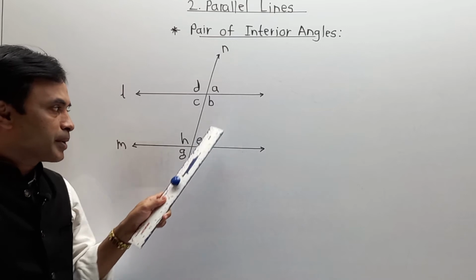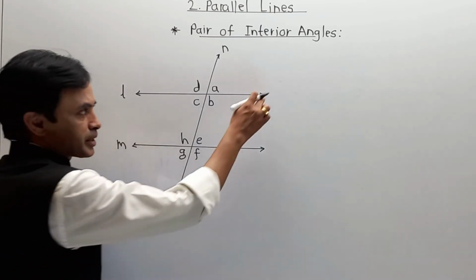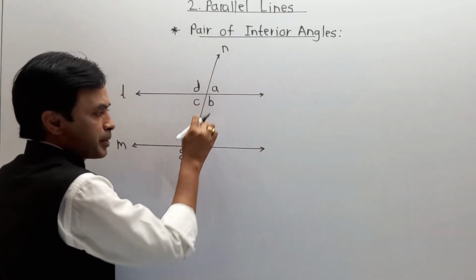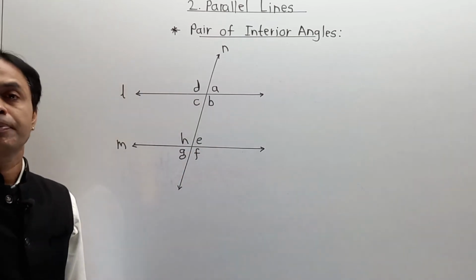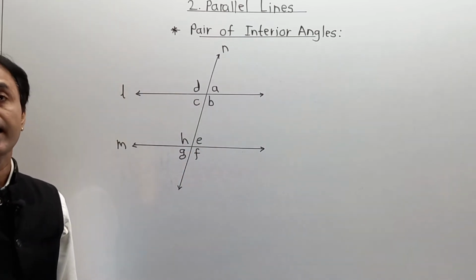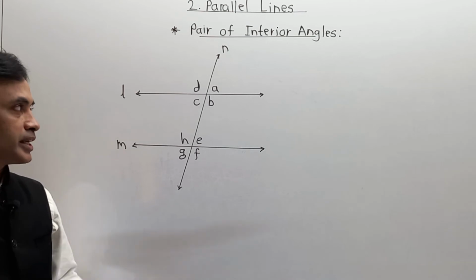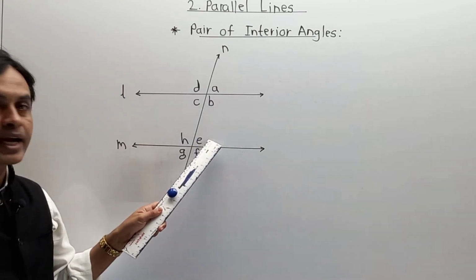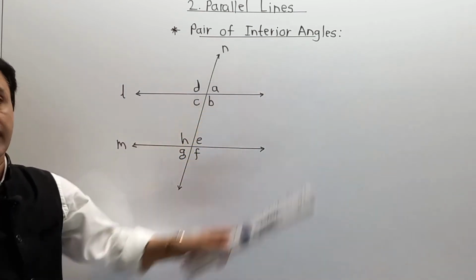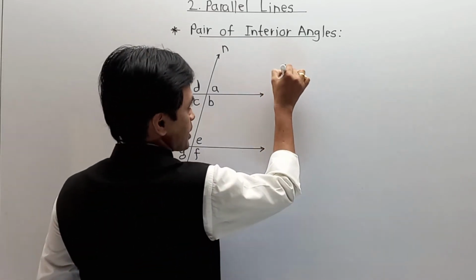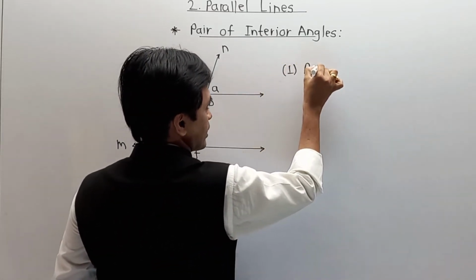Here angle B and angle E, these are the angles over here. Angle B and angle E are called a pair of interior angles, and the sum of these angles is 180 degrees. Angle B and angle E are called interior angles, or you can say a pair of interior angles.